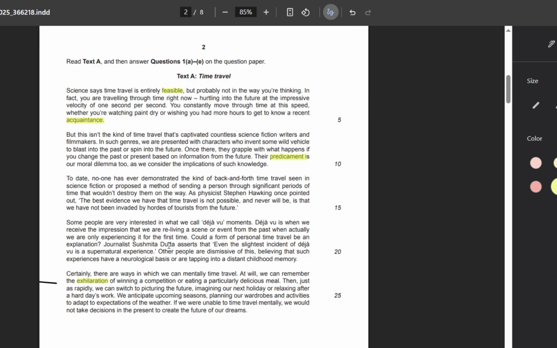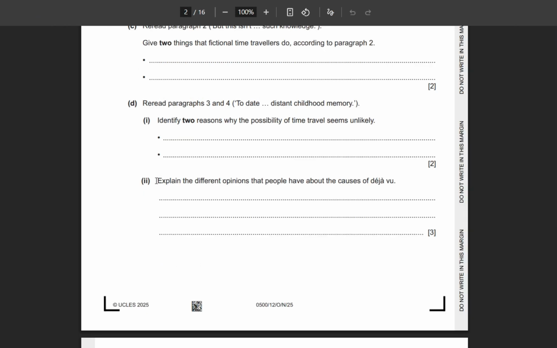Generally, Sushmita Datta asserts that even the slightest instant of deja vu is a supernatural experience. So this is one of the opinions of the people, that supernatural power, something out of this world. Other people are dismissive of this, believing that such experiences have a neurological base. It means something related to the brain, something that we create in our brains, right? So anything from this you can write for your second part, D here. It means 3 points should be there.